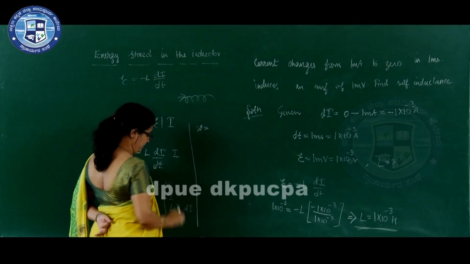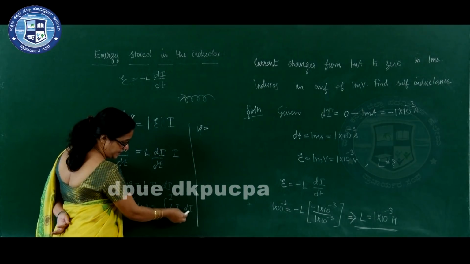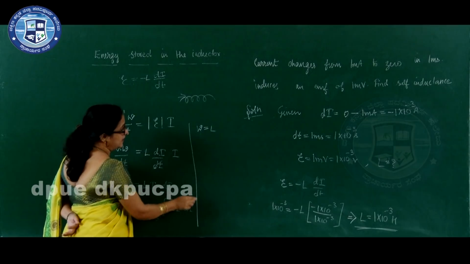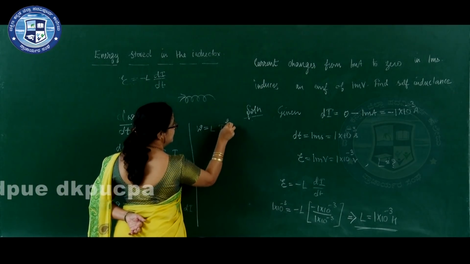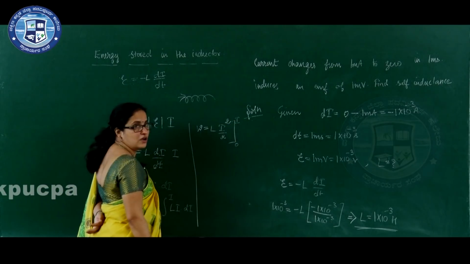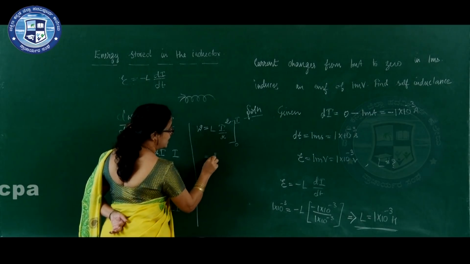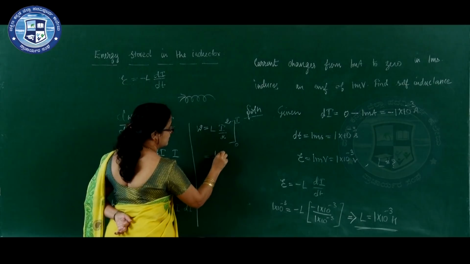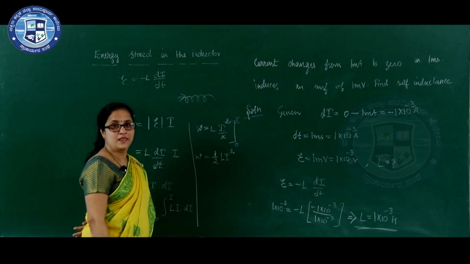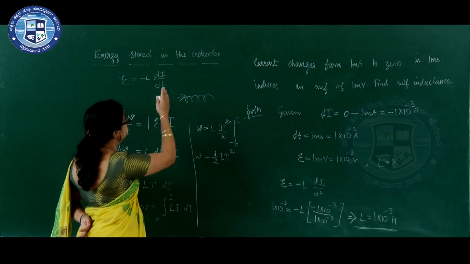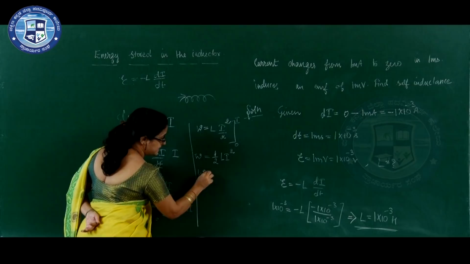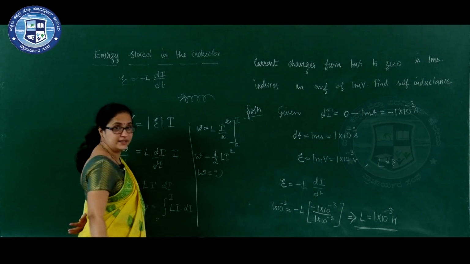W is equal to integration of L I dI. L is constant. Integration of I dI is I square divided by 2. On applying the limit, we will get half L I square, which is equal to W. By the definition of energy stored in the inductor, this work done itself is stored as potential energy.